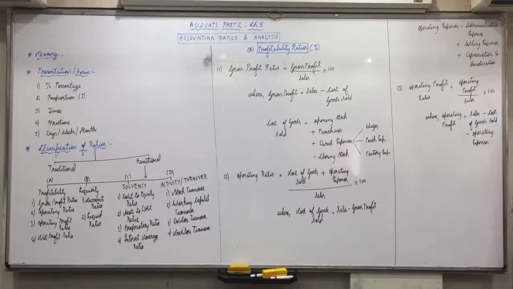In short, sales minus operating cost. And what is that operating cost we studied? Cost of goods sold plus operating expense.